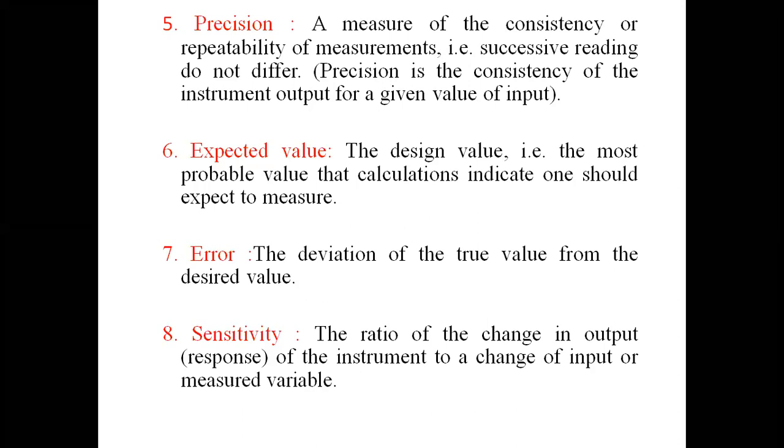But the expectation value we have to recognize and think about. Then error: the difference between the expected value and the occurred value, the difference between exact value and expected value, is called error. Then sensitivity: the ratio of the change in output to the change in input is called sensitivity.